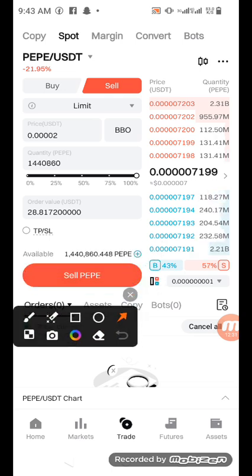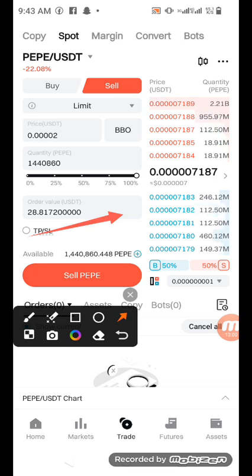The system is telling me that if this coin gets to the price I put here and sells for me, I'll be making $28.81. Remember, the amount I have here before now is $10 plus. So there will be a massive $18. Do you get it? But that's only if it happens.